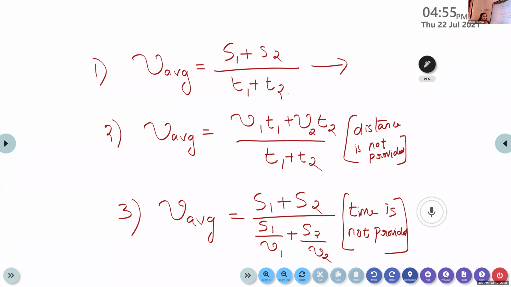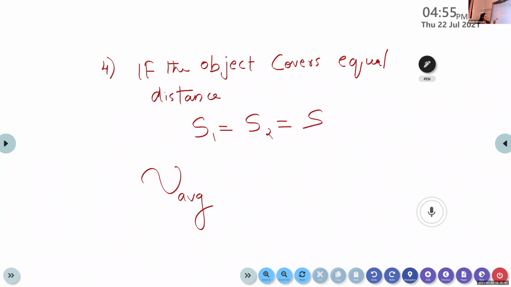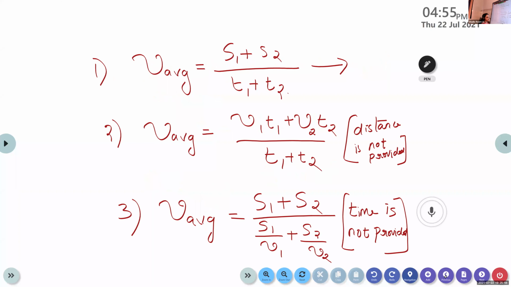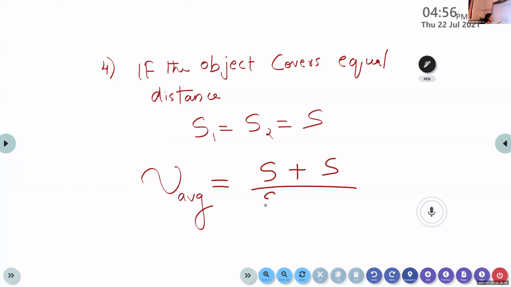Any idea what happens to our third equation if S1 and S2 equal S? Yes, S plus S. Instead of S1 plus S2, we can write S plus S, divided by S by v1 plus S by v2.